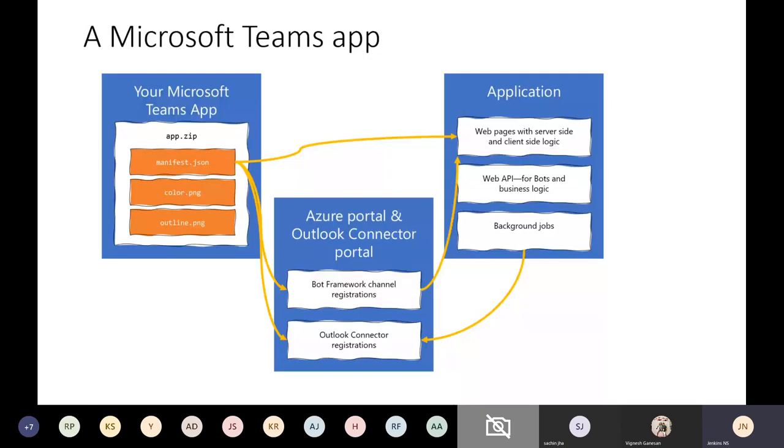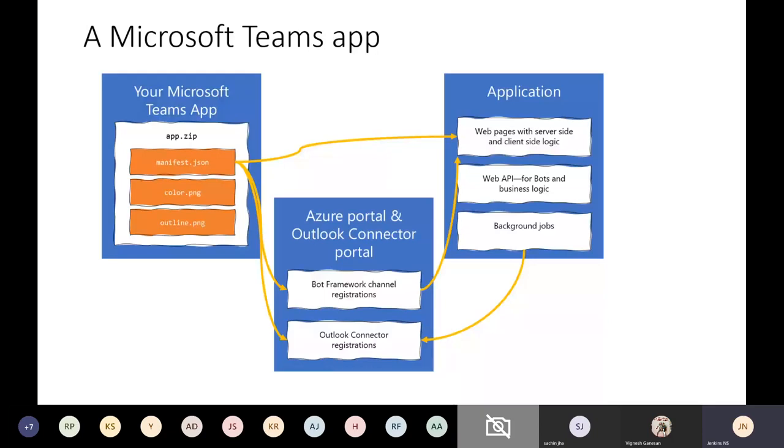And the second one is, when you're using a bot, message extension or a task module, you need an application bot channel registration. The channel registration is very important to identify where you are deployed and where your application is. Like, if your URL is coming from a different domain, you can identify it from the Azure portal. That's the bot framework channel registration.